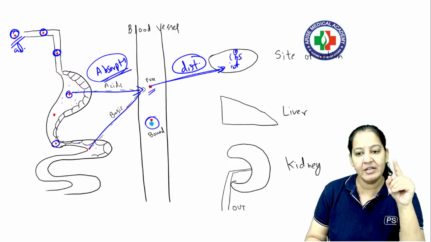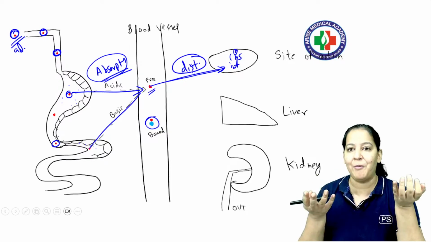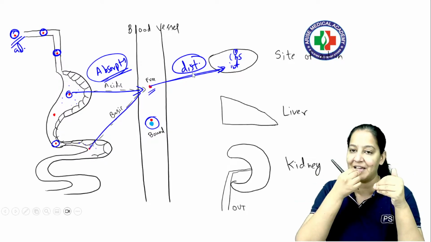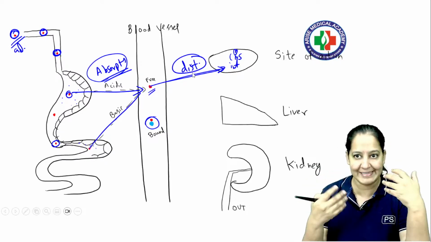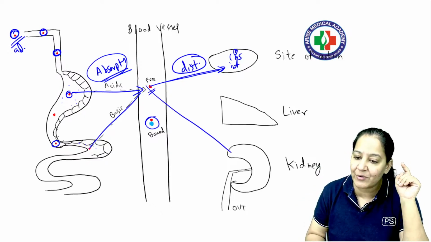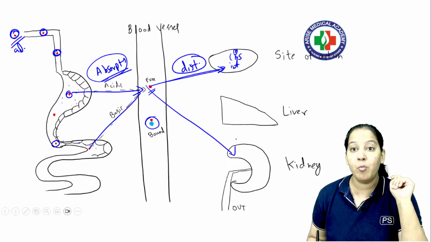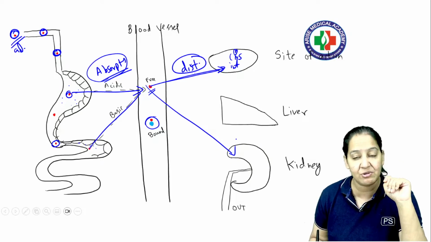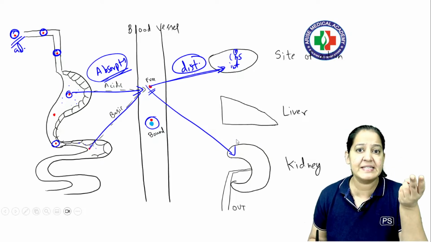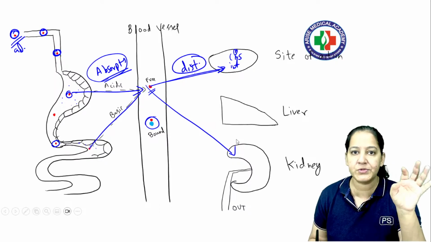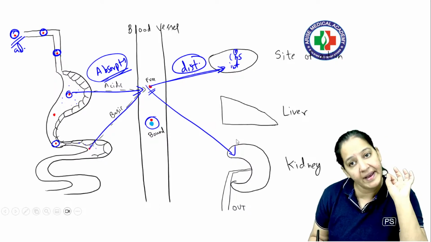Okay. Now, after distribution, we cannot keep the drug forever in the body. Of course, I'm having diarrhea today, so I'm taking a drug for it. My diarrhea is cured, it's treated. So I want the drug to be excreted out. Now, 99% of the drugs are excreted in urine. Some are excreted in feces, saliva also, but most of them are excreted in urine via the kidney.